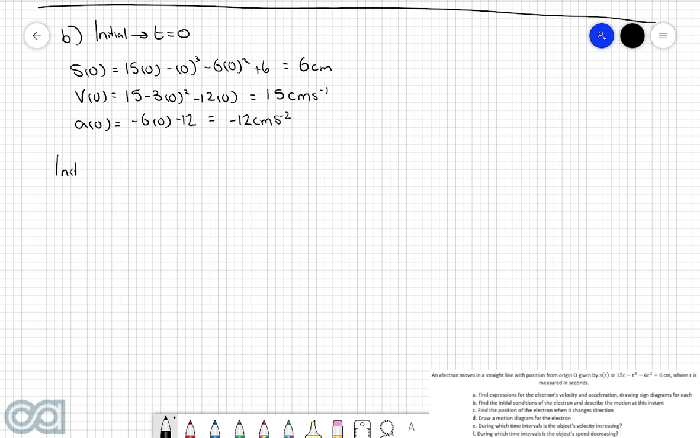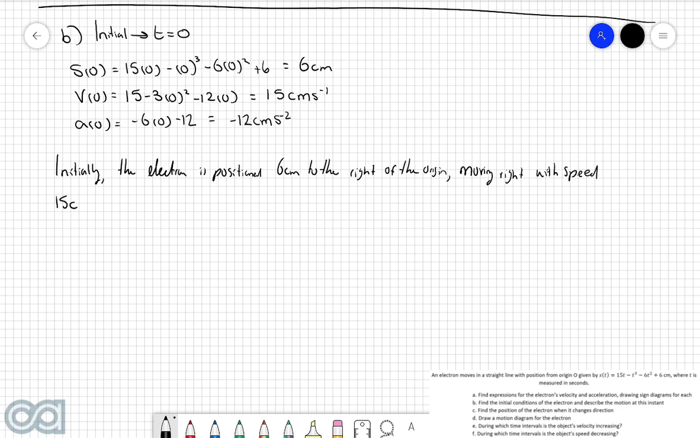So we can write, initially the electron is positioned 6 centimeters to the right of the origin, moving right with speed 15 centimeters per second, accelerating to the left at a rate of 12 centimeters per second squared.